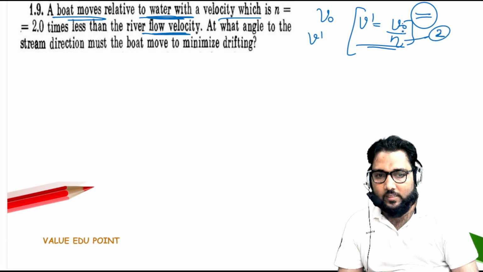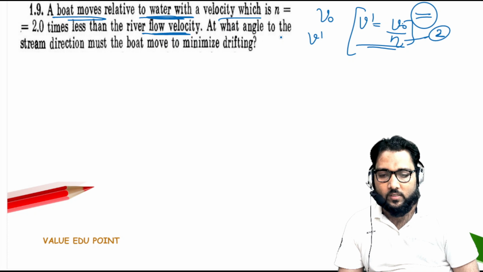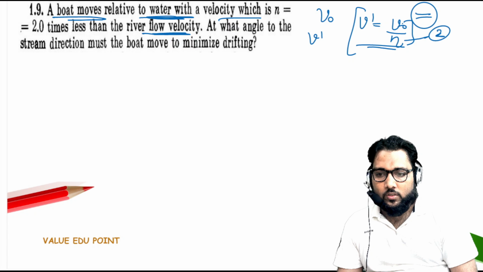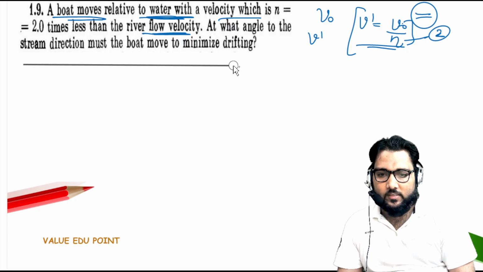Is it okay, guys? v dash upon v naught. So we find the first expression from this line: a boat moves relative to the water with a velocity v dash, which equals eta times less than the river flow velocity. Now at what angle to the stream direction must the boat move to minimize drift? So what is happening, guys? What is the question saying? Okay, this is the river.